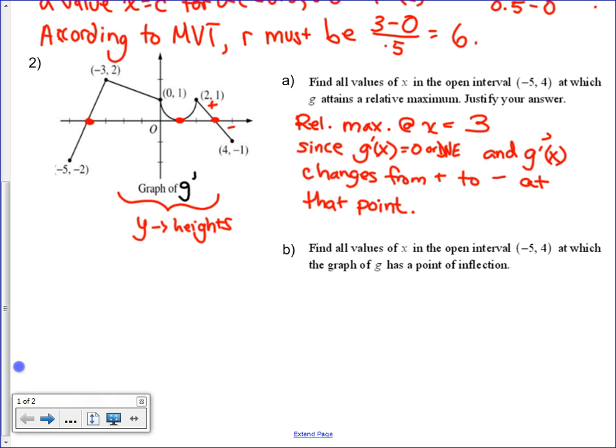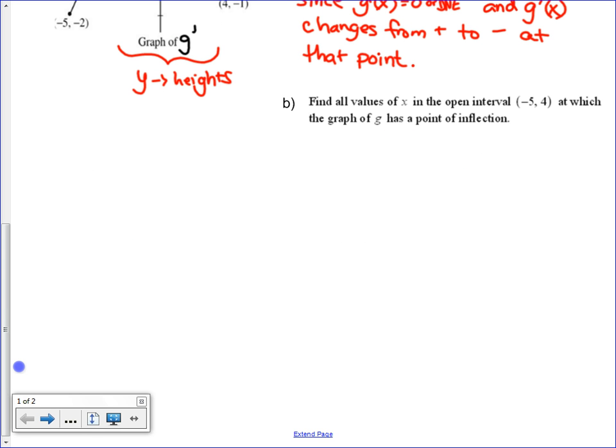Okay, negative heights, negative derivatives, to positive heights, positive derivatives. I would go from decreasing of f to increasing of f. What's here? Relative min. What's here if I go from positive to positive? Not a min, not a max. Maybe a point of inflection. Part B: find all values of x in the open interval at which the graph of f has a point of inflection. Okay.